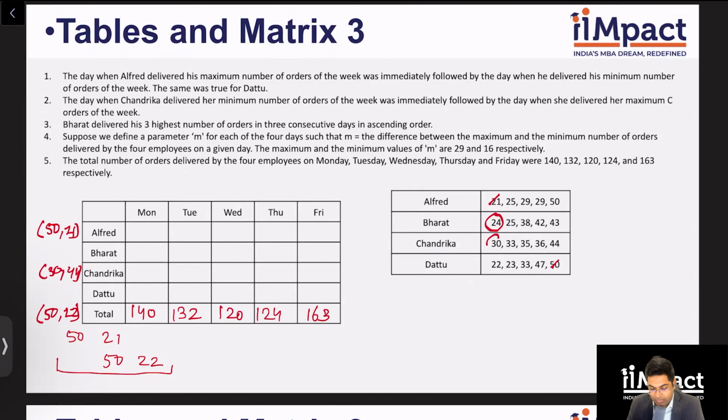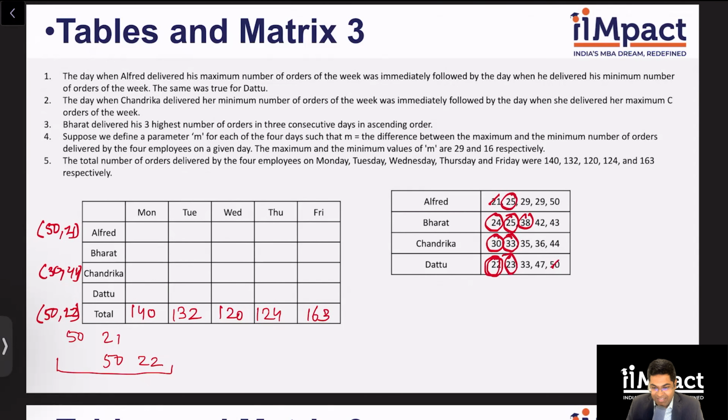Is it possible with 30? Again, no, there is no 46. Is it possible with 22? Yes, I see a 38. So it's possible with 22. That's one example. Do I see it with a 25? There is no 41. 25, no 41. No 39. No 49. So guys, there is only one combination of Dattu doing 22 and Bharat doing 28, which will give you that difference of 16.